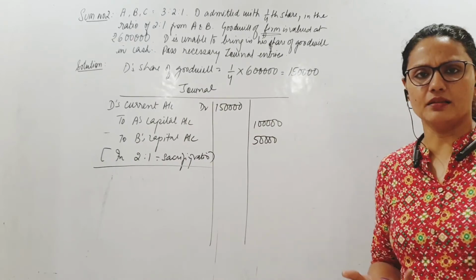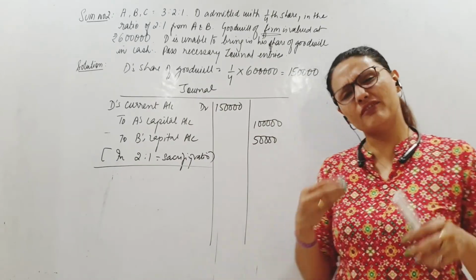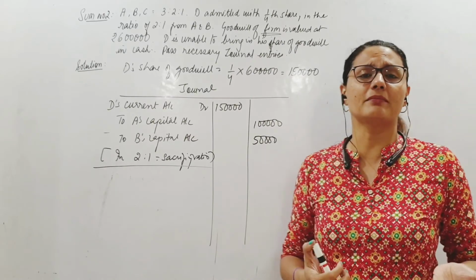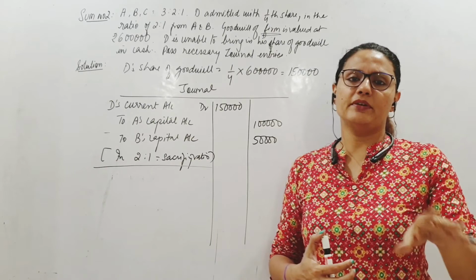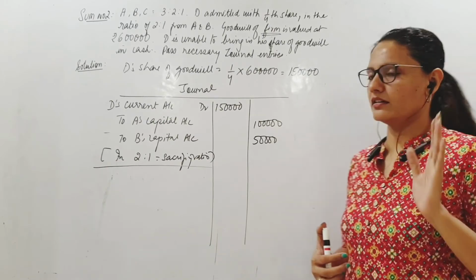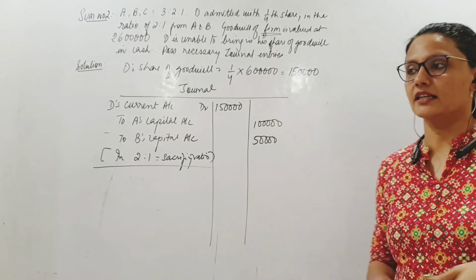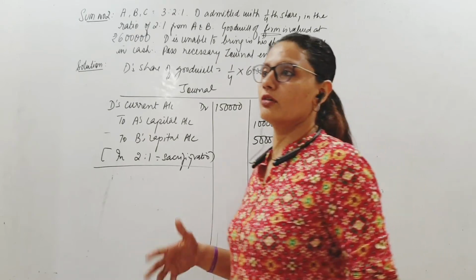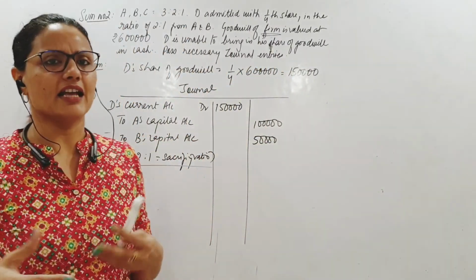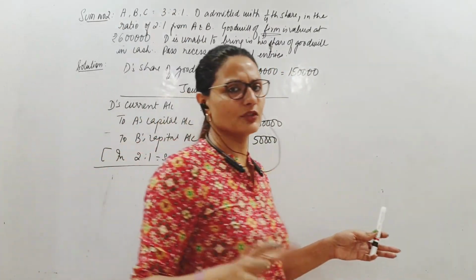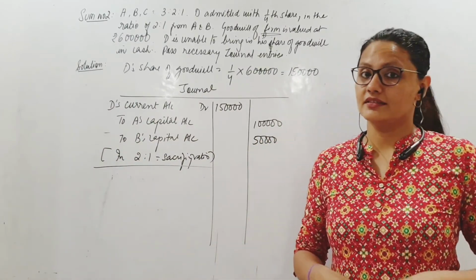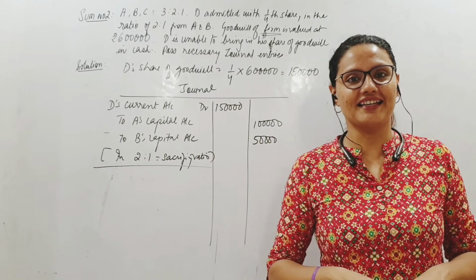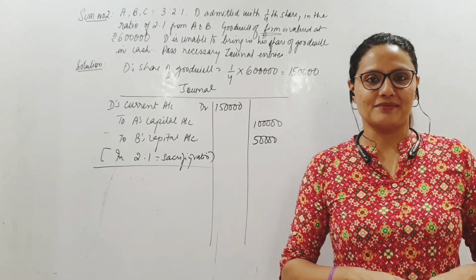Clear? It's not as simple as that. There are a few variations, the concept remaining the same. D, the new partner, has to be debited with his share of PFG. If he is not bringing it in cash, he can bring it in various forms, different ways. Not just in cash, he can bring in assets also. No issues. So we will see that in the next video. I hope for today it's enough. Go practice the sums.